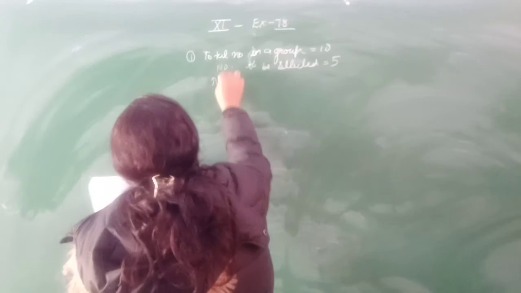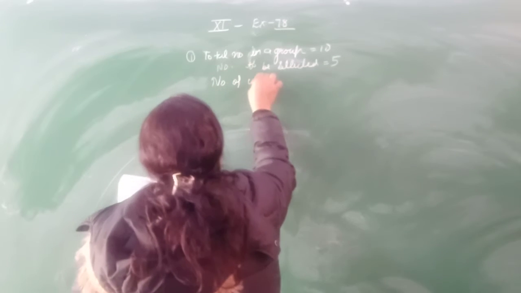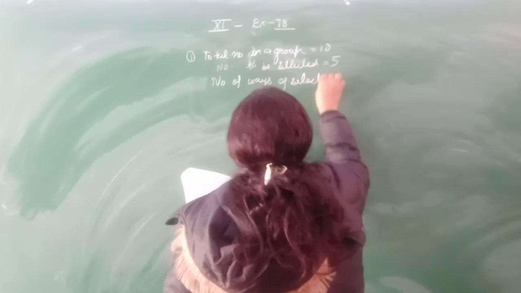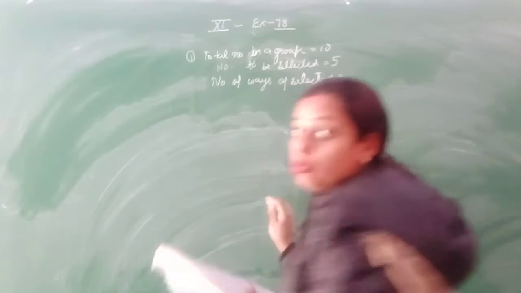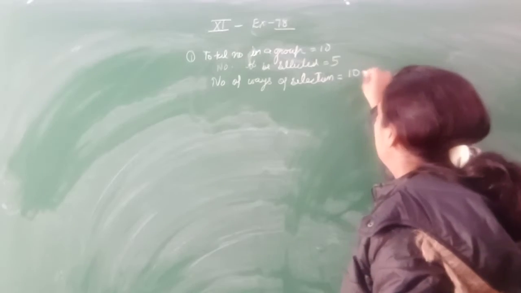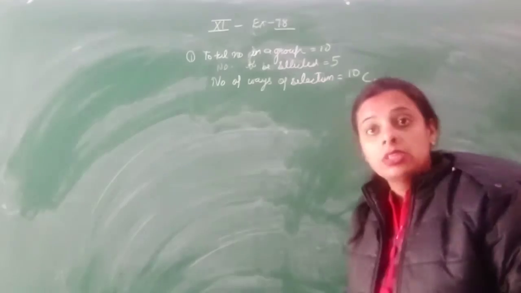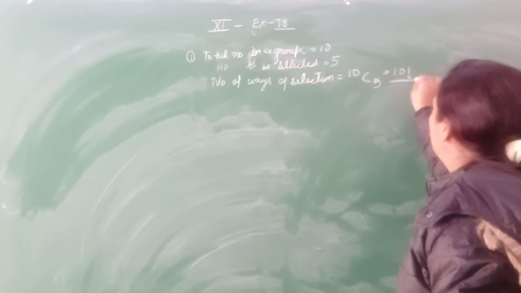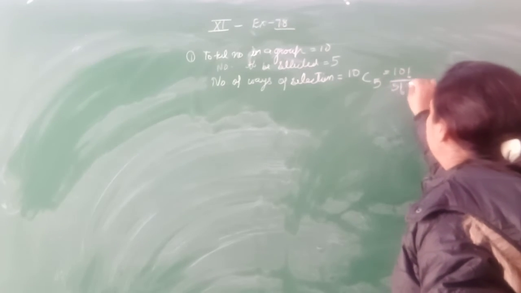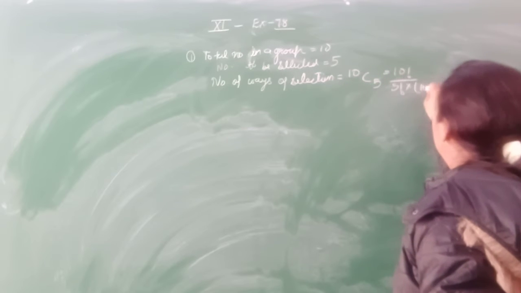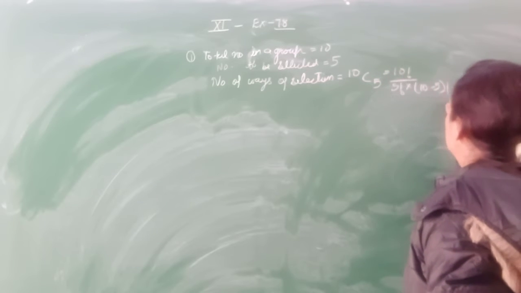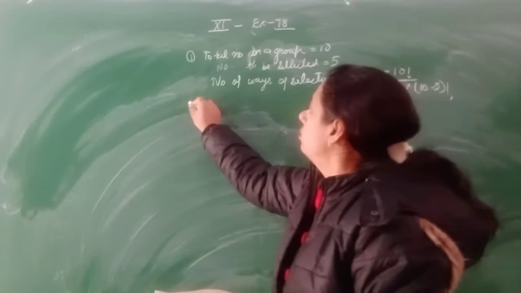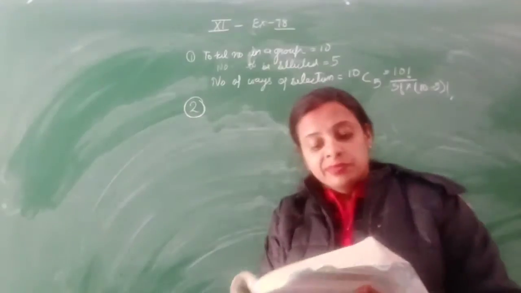So the number of ways of selection of 5 sportsmen out of the 10 will be 10C5. Clear? 10C5 means 10 factorial by 5 factorial times (10 minus 5) factorial, and solve this and get your answer. Come to question number 2.